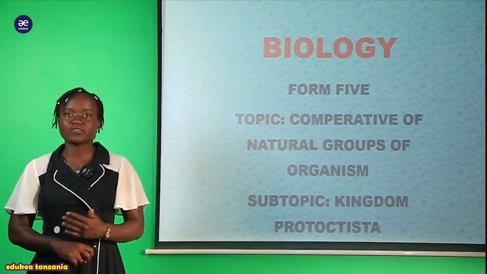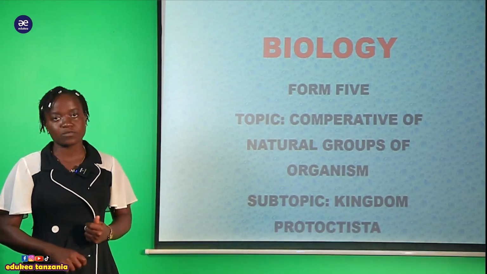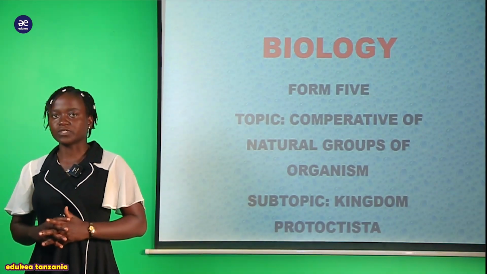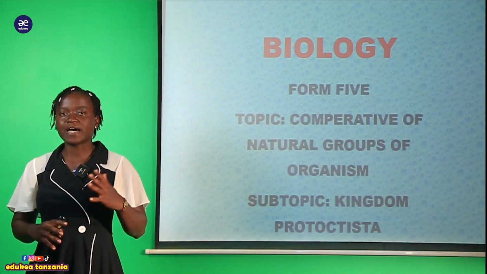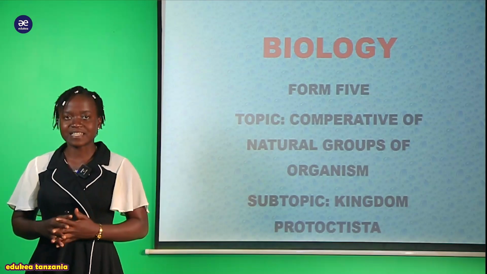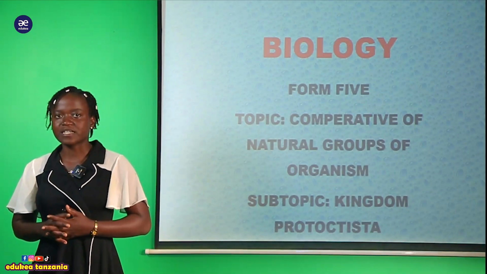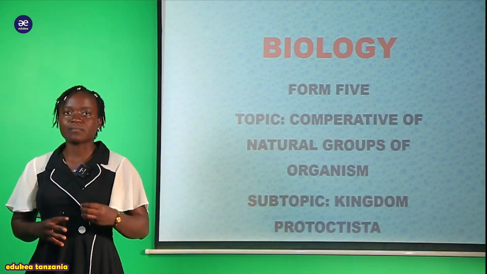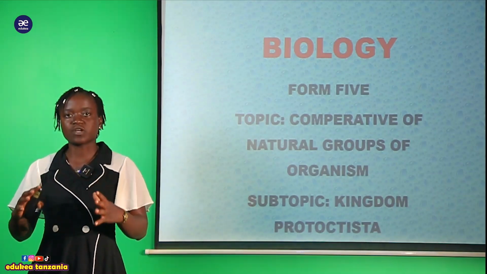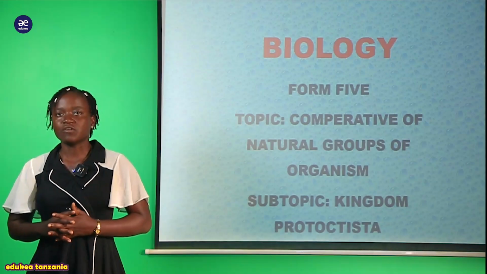By reminding you, my students, in the last session we also discussed this kingdom Protoctista. Tukasema there are almost 6 phyla of this kingdom Protoctista. Na pia tushaona baadhi ya phylum ambazo zinapatikana ndani ya hii kingdom Protoctista. In the last session we were discussing the phylum Zoomastigina. Pale kwenye phylum ya Zoomastigina tukamuona organism ambaye ana present ile phylum nzima, tukasema anaitwa Trypanosoma. Also tukasoma the structure of Trypanosoma and the adaptation to perform different functions in normal life.